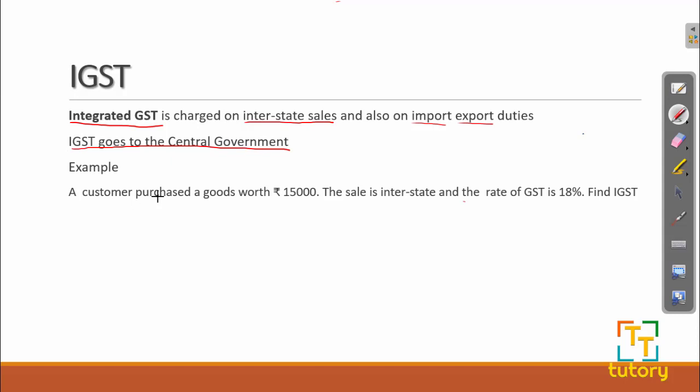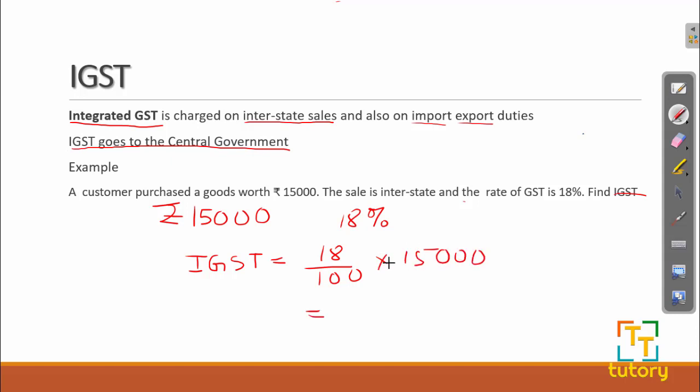We will look at the same example here and calculate the IGST. The amount is given as 15,000 and the rate of GST is given as 18%. So IGST rate is same as GST rate, that is 18% of 15,000, which is rupees 2,700. So this is the whole amount that will be charged as IGST and will be paid to the central government.